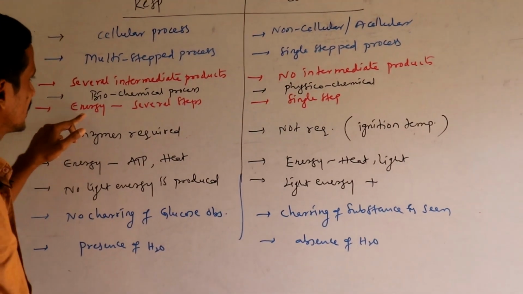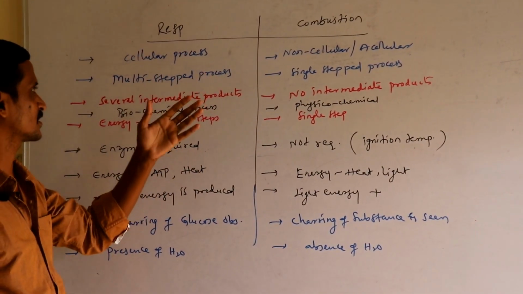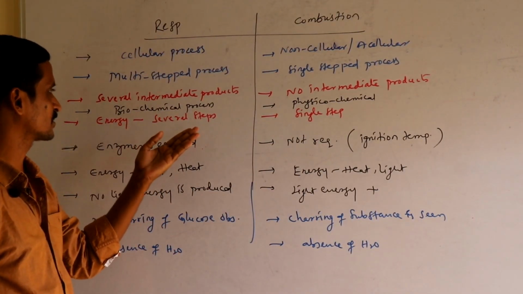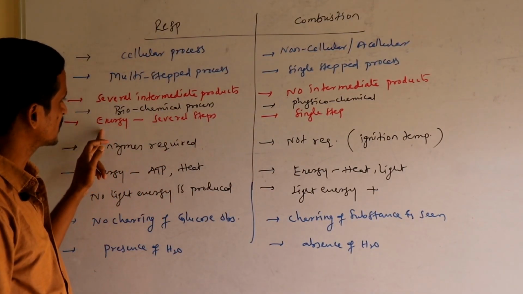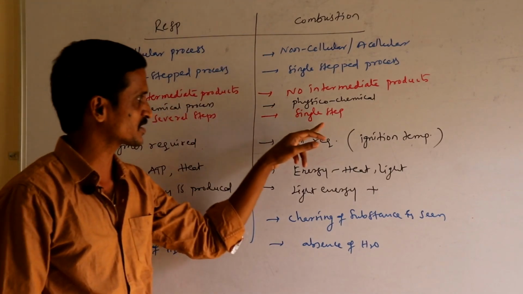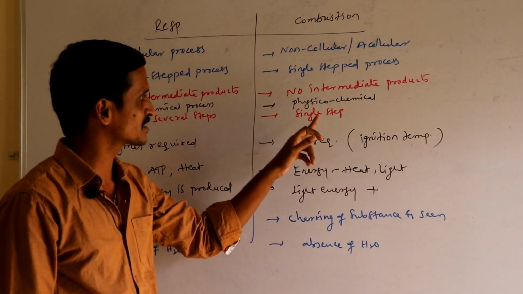In respiration, energy is released at several steps. Why? Because whenever a metabolic intermediate is formed, you can expect the release of energy. So that's why energy is released at several steps, whereas in combustion, energy is released only in a single step.